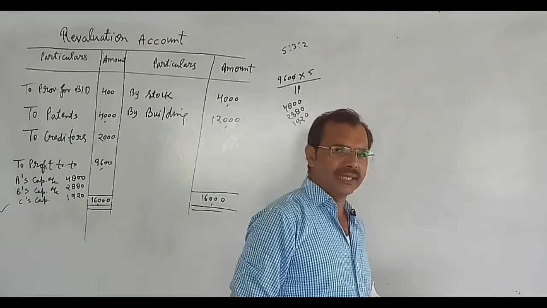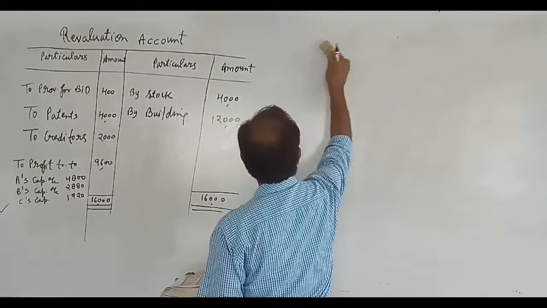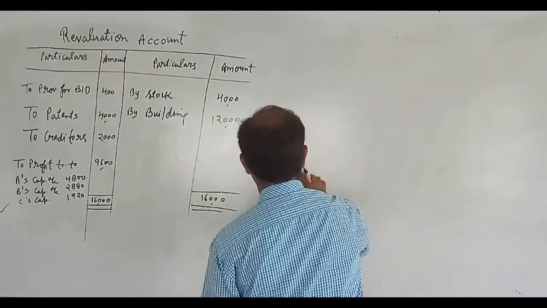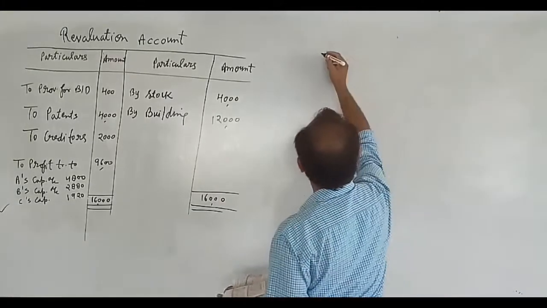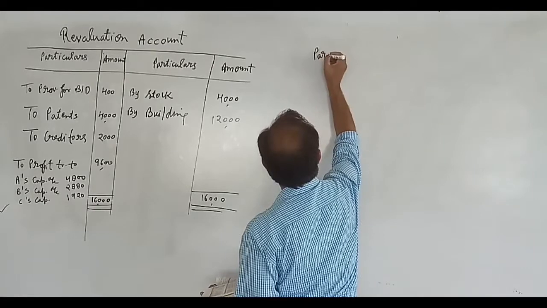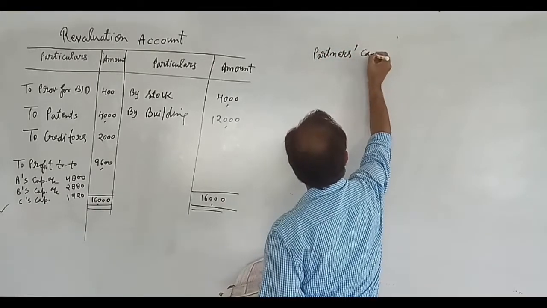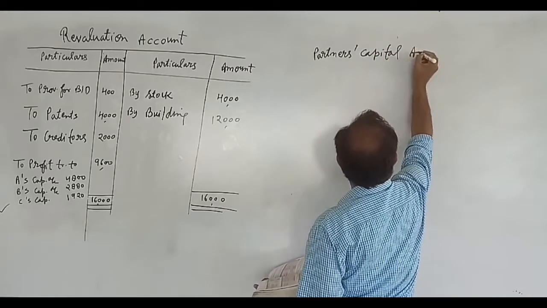After doing this, we will make partners capital account. This is the main account. Partners capital account.